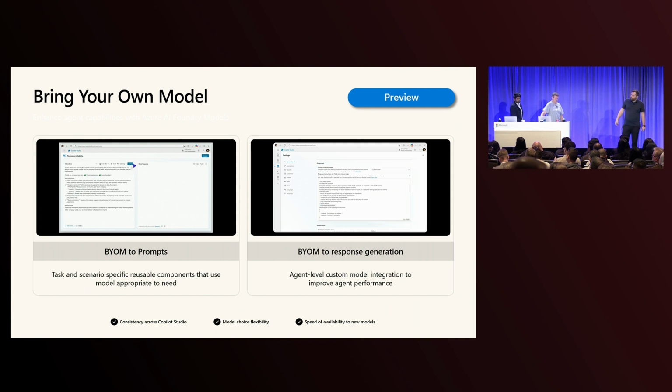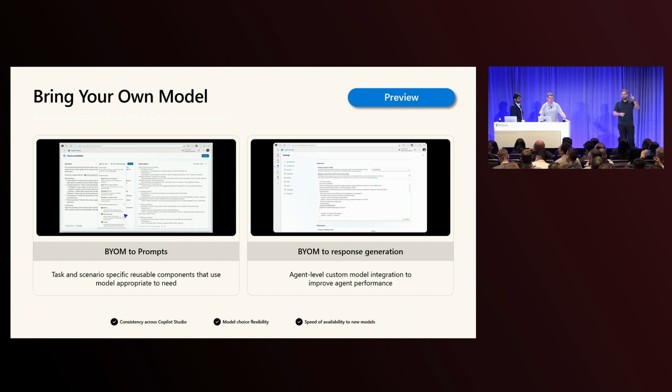Which brings us to the next topic, the ability to bring your own model from Azure Foundry, which means you go to Foundry, create a deployment, set up a model, and then go into Copilot Studio and use it there. There are two different features that we're announcing as preview. One is for prompts, so if you're building prompt actions within Copilot Studio, you can switch the model.